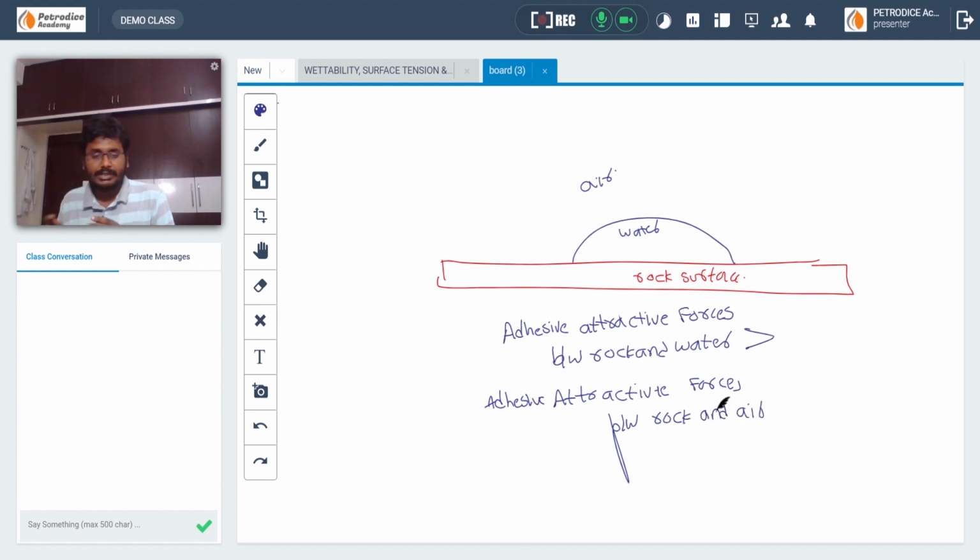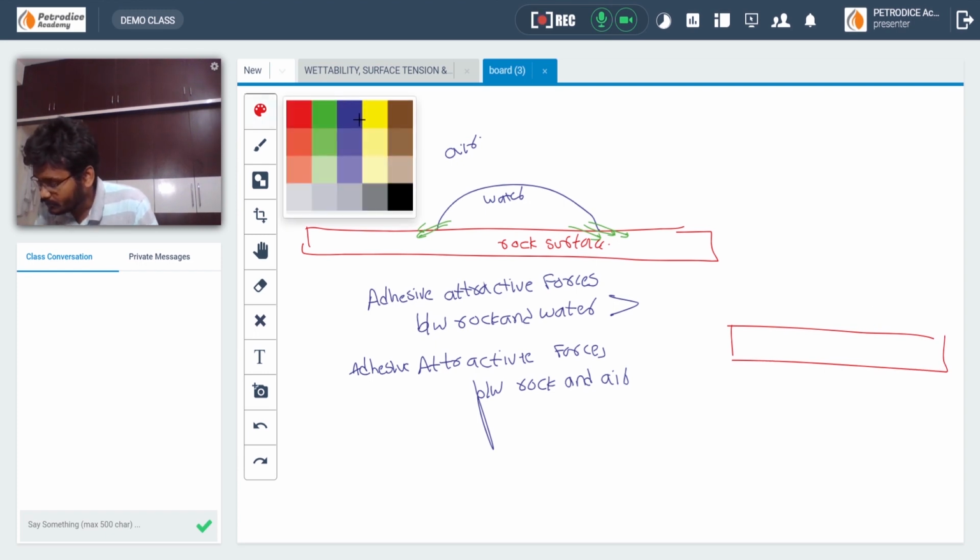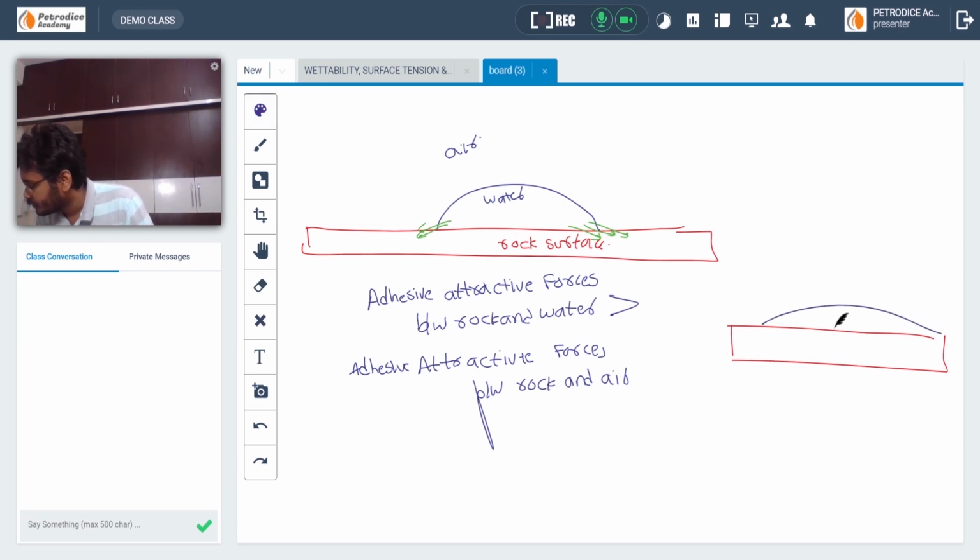These adhesive forces will be responsible for the water to spread on it. The force with which the rock grains pull the water towards them will be very high when compared with air. So with time, the water molecule will spread on the rock surface.